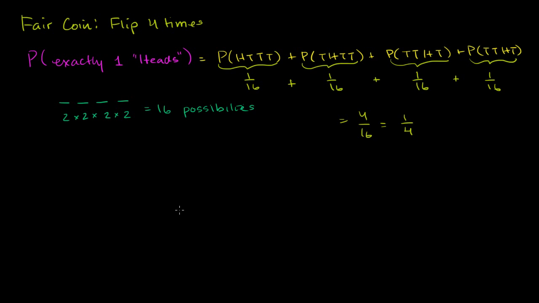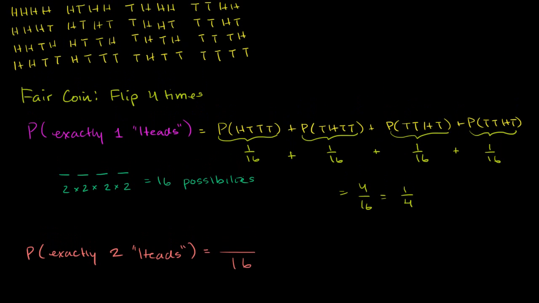Fair enough. Now let's ask a slightly more interesting question. Let's ask ourselves the probability of getting exactly 2 heads. Exactly 2 heads. And there's a couple of ways we can think about it. One is just in the traditional way, the number of possibilities out of equally likely possibilities, and we can only use this methodology because it's a fair coin. So how many of the total equally likely possibilities have 2 heads? So we know there's 16 equally likely possibilities. How many of those have 2 heads?